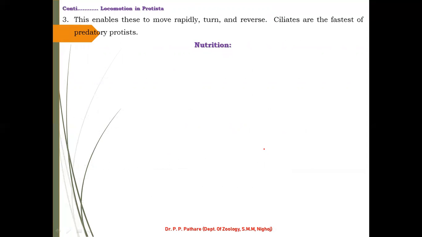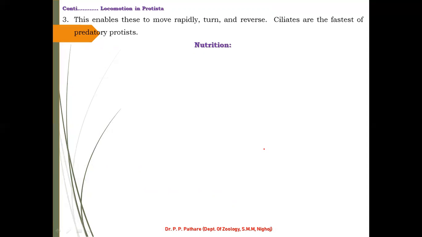The last sentence of this locomotion topic: cilia or ciliates have the ability to show very fast and rapid locomotion, and these cilia are also useful to turn or reverse their body.